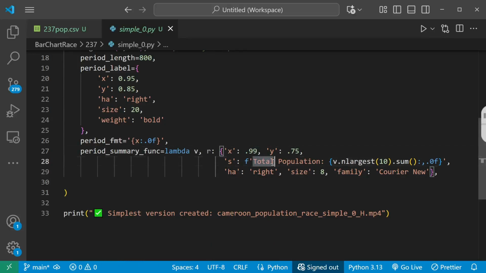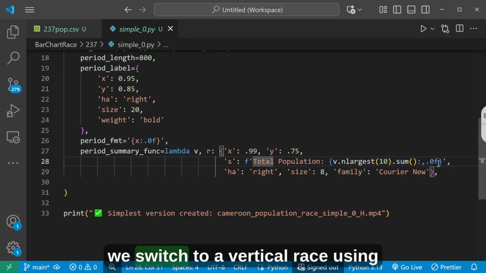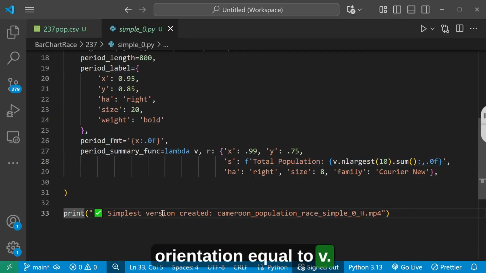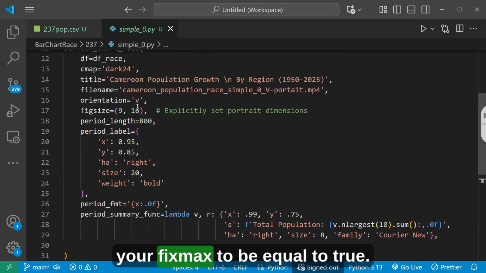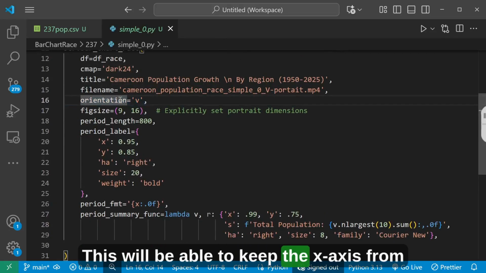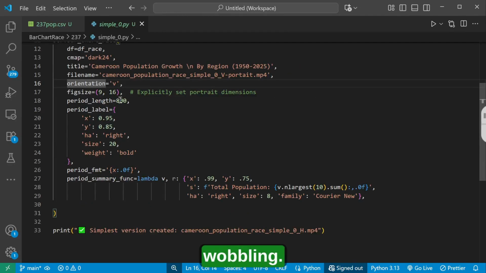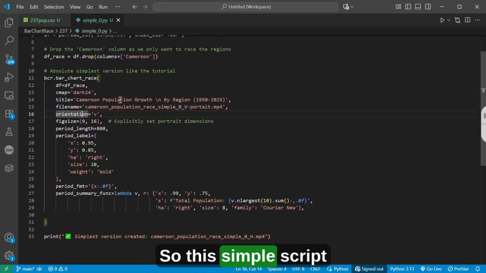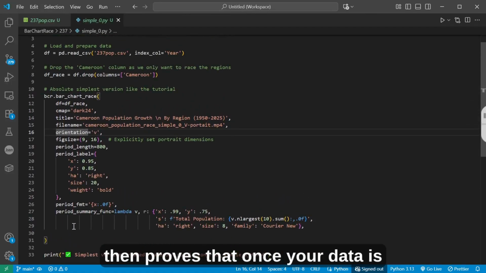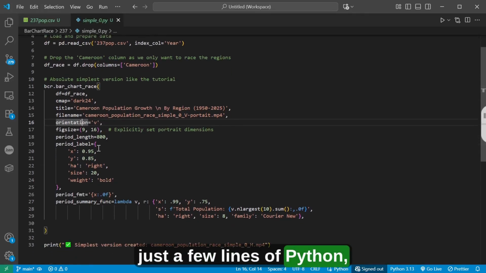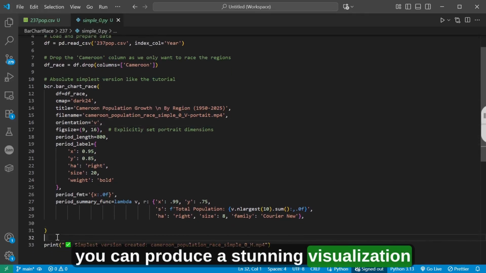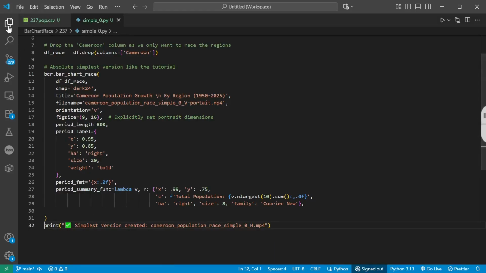Now, finally, for a more stable look, we switch to a vertical race using orientation equal to v. The pro tip here is setting your fixed max to be equal to true. This will keep the x-axis from wobbling. So this simple script proves that once your data is cleaned up, just a few lines of Python, you can produce a stunning visualization, as you can see.